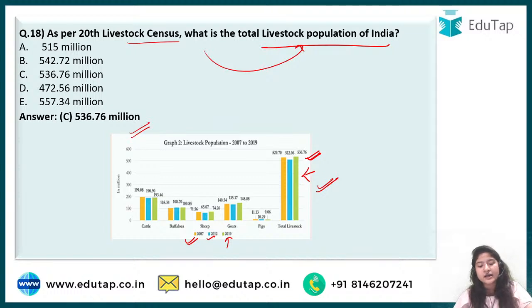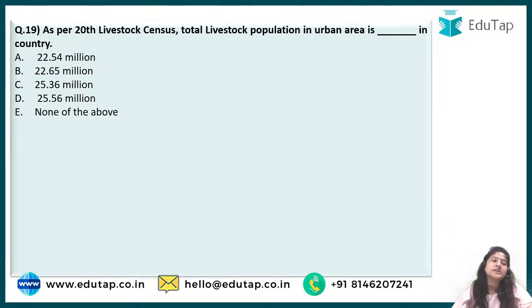And here we have cattle also, we have buffalo, so you have a fair idea when you go through the PDF, which you can find in the Telegram channel, and the link of it is in the description box. You can get the number of the different livestock or animal husbandry animals. Do remember these are in million. For cattle it is 193.46, and then for buffaloes we have sheep, we have goats, we have pigs.